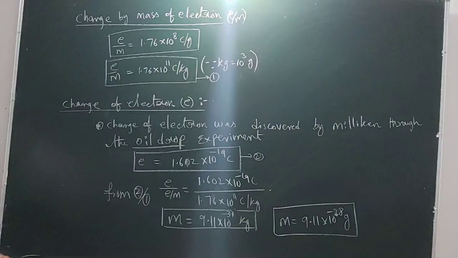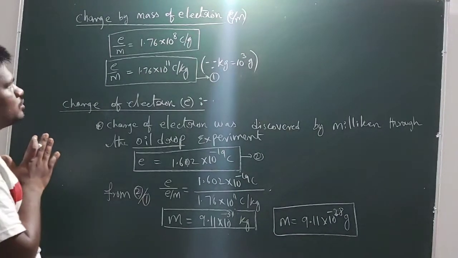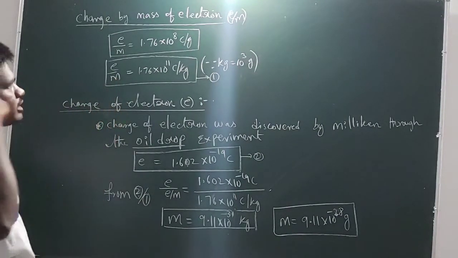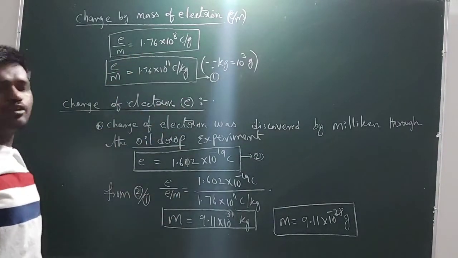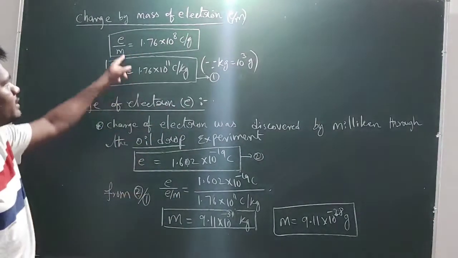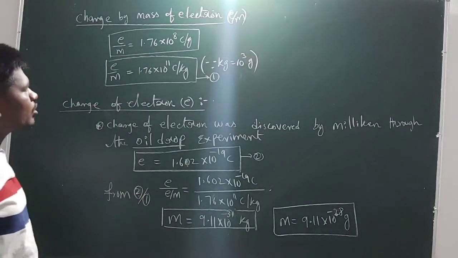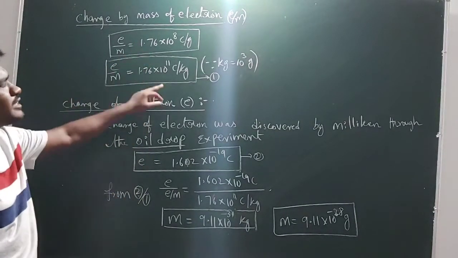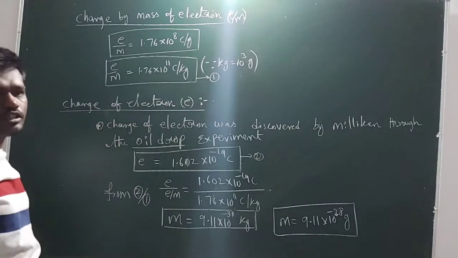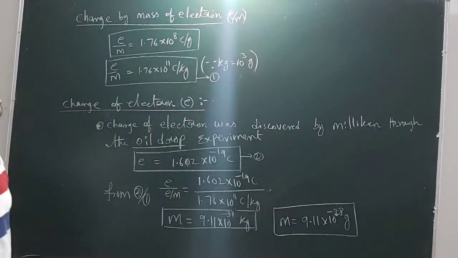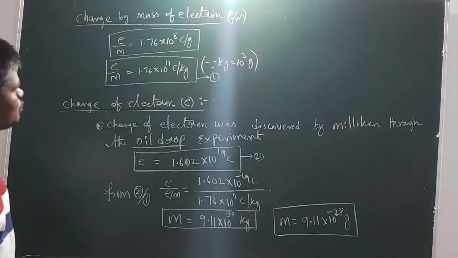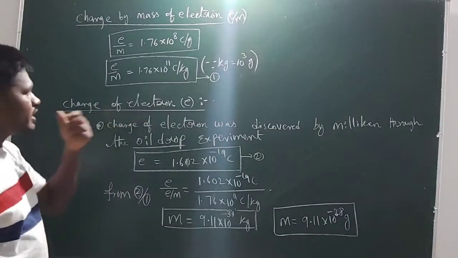By performing another experiment, we discovered the charge by mass of the electron as 1.76 × 10^8 coulombs per gram. This is the e/m value of the electron, and we can also express it in terms of kilograms by using the relation 1 kilogram equals 10^3 grams. Next one, charge of the electron.